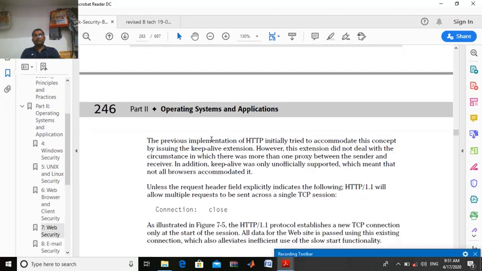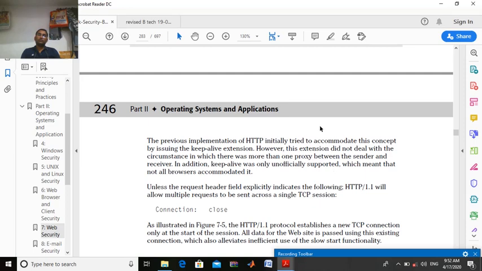So the previous implementation of HTTP initially tried to accommodate this concept by issuing the keep-alive extension. However, this extension did not deal with circumstances in which there was more than one proxy, right? If we are talking about 1.0, if there is more than one proxy, then that will not work.